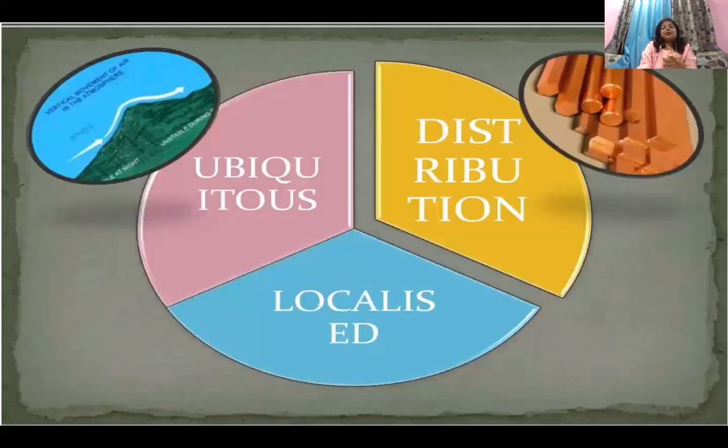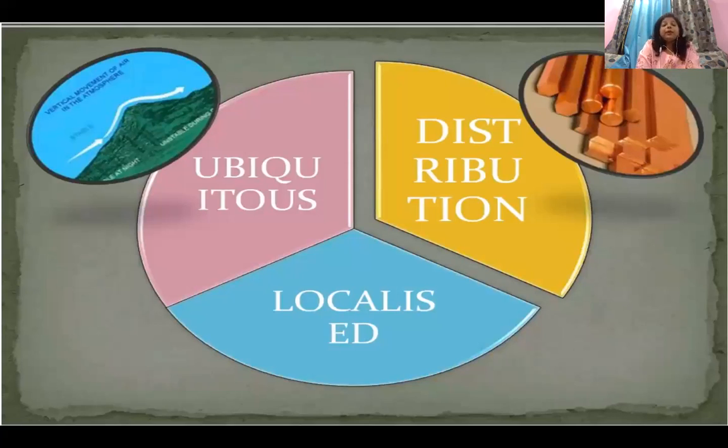Okay. Next kind of resources which I'm going to discuss is about the distribution. See, the resources are distributed, and based on the distribution of resources, how far it can be distributed, how well it is available, we divide these resources into two parts, that is the ubiquitous resources and the localized resources.